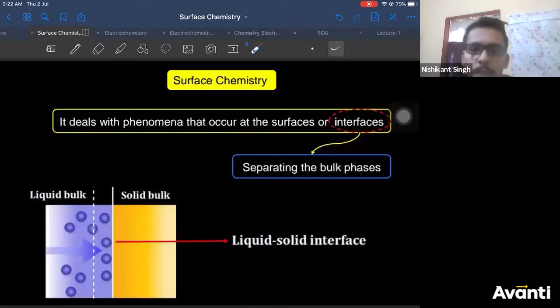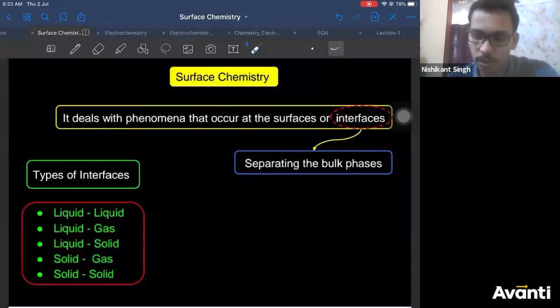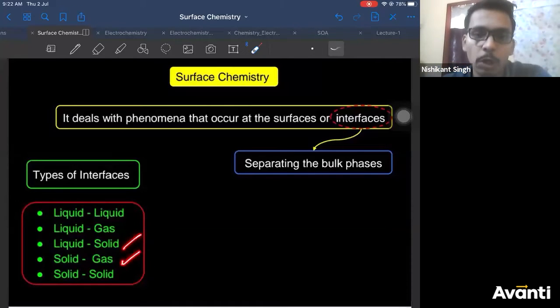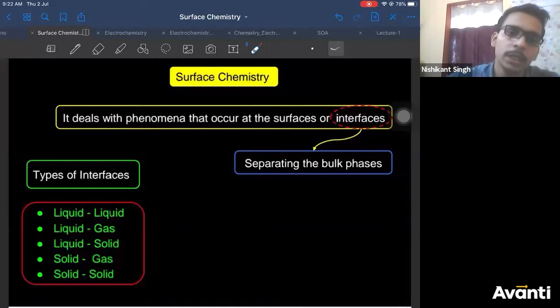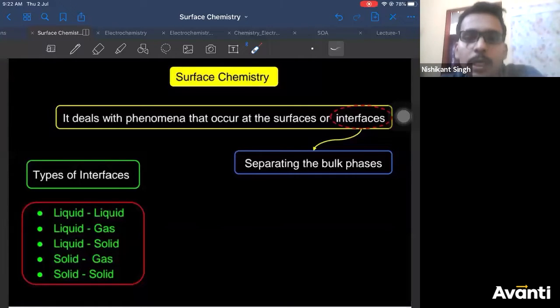Human skin, you can say, is an interface between your blood and air. Now, what are the different types of interfaces you can have? Between two liquids there can be an interface, between liquid and gas, liquid and solid, solid and gas, and solid and solid. These are the 5 different types of interfaces we generally study.